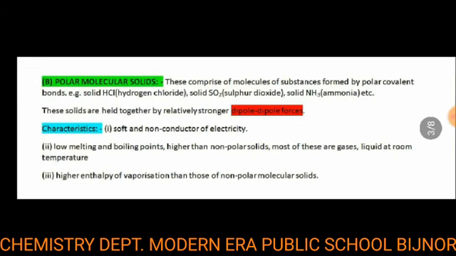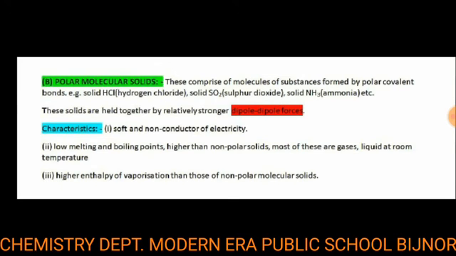Student, the second type is polar molecular solid. These comprise molecules of substances formed by polar covalent bonds. Examples: solid hydrogen chloride, solid sulfur dioxide, solid ammonia, etc. These solids are held together by relatively stronger dipole-dipole forces.